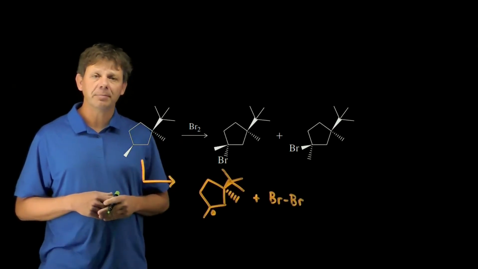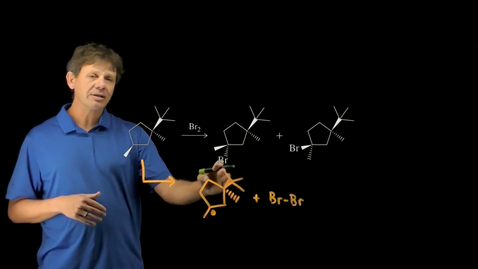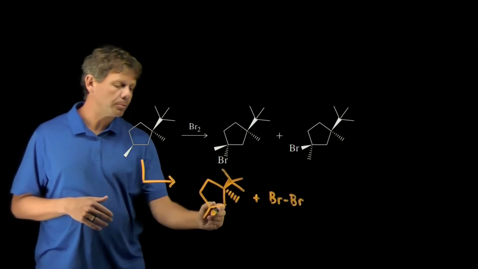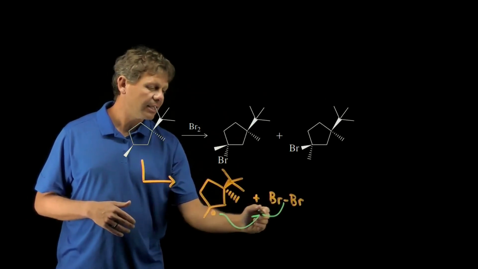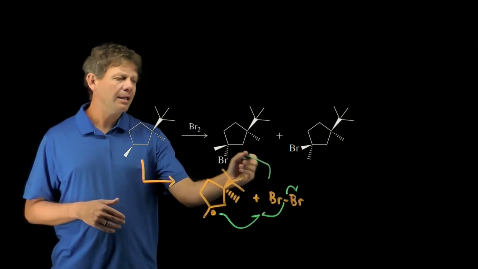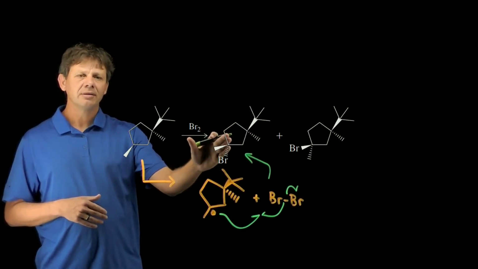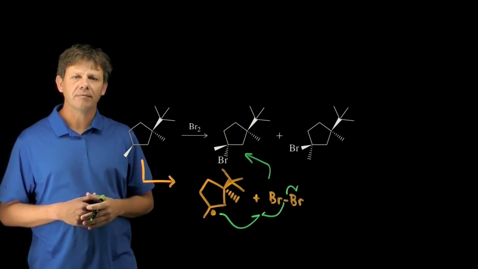And so where would we expect the new bromine to add? To avoid that steric interaction with this very bulky tert-butyl group, we'd expect most likely it to add to the bottom face. It may not be perfectly selective, but we would expect then this to be the major product of this reaction.